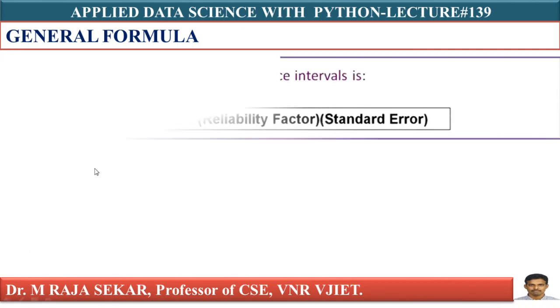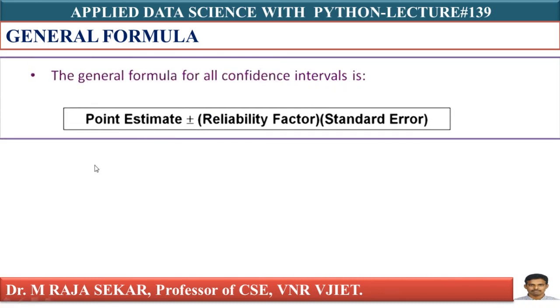This is the general formula, a straightforward formula. The general formula for a confidence interval is point estimate plus or minus reliability factor times standard error. I will discuss this. Generally, the point estimate is nothing but your x bar. X bar is the point estimate, plus or minus reliability factor z. I will discuss it. What is my standard error? Sigma by root n.